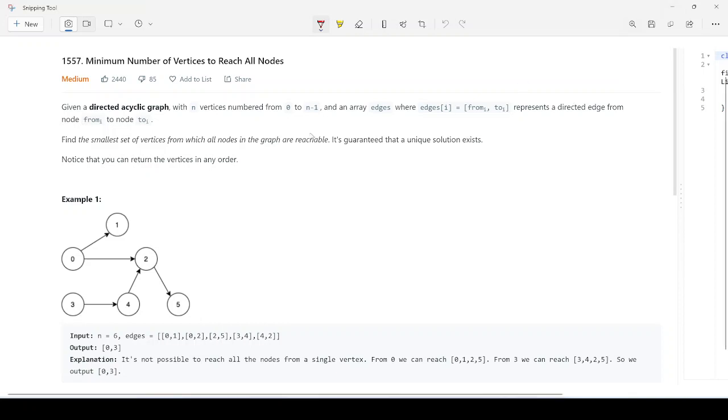So let's go and understand this one. Today's question is 1557, Minimum Number of Vertices to Reach All Nodes. So that we are going to do today. To understand that, first we have to go through the statement.